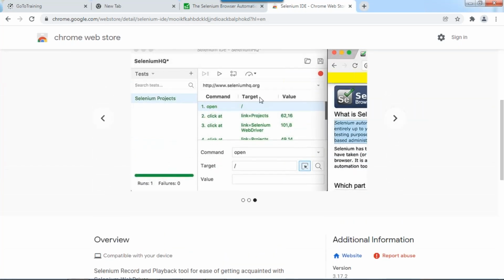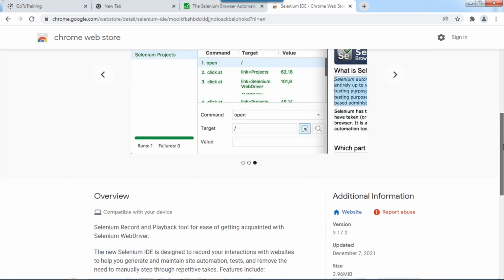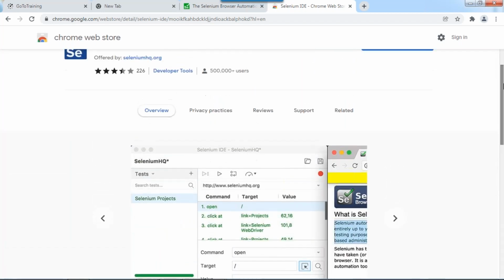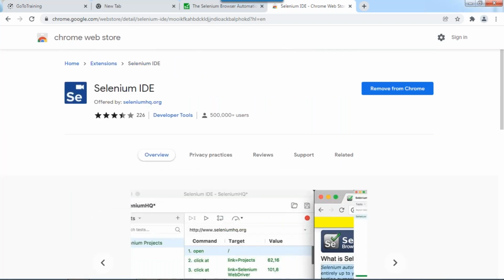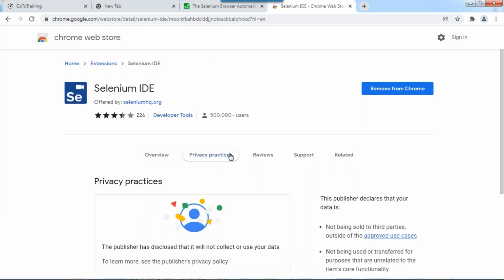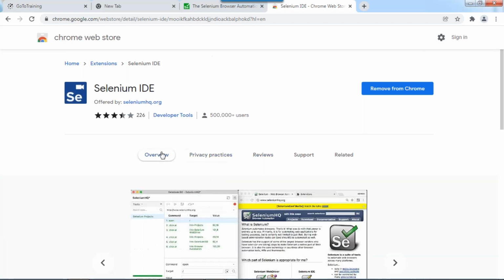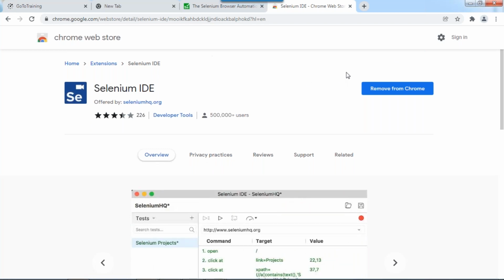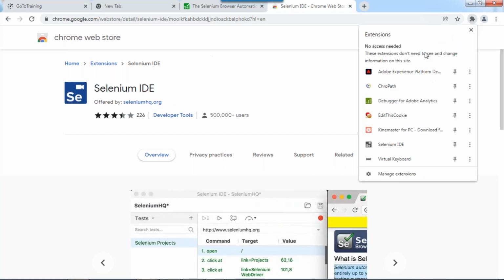All your test cases will come here. Initially you are very new to Selenium, and you don't know what exactly is happening. In that case, at least one time you need to check what is happening with the IDE. In the initial stage, they introduced the IDE, the integrated development environment. Let's see how we will work with IDE. Once you add it into your plugin, you will see that IDE.